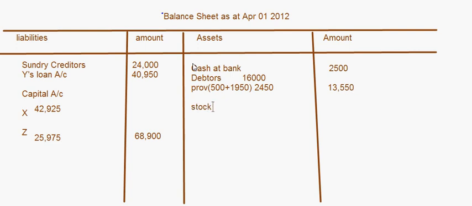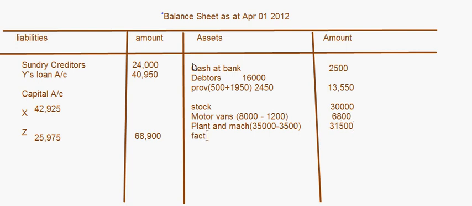Stock was appreciated. So 25,000 was the value of the stock, 5,000 was appreciated, so it becomes 30,000. Motor vans were depreciated. So initial value of motor vans was 8,000, and the depreciation amount was 1,200, right? So here it comes to 6,800, right? Then you had plant and machinery, again it got depreciated. So the actual amount was 35,000 minus 3,500. So that is 31,500.